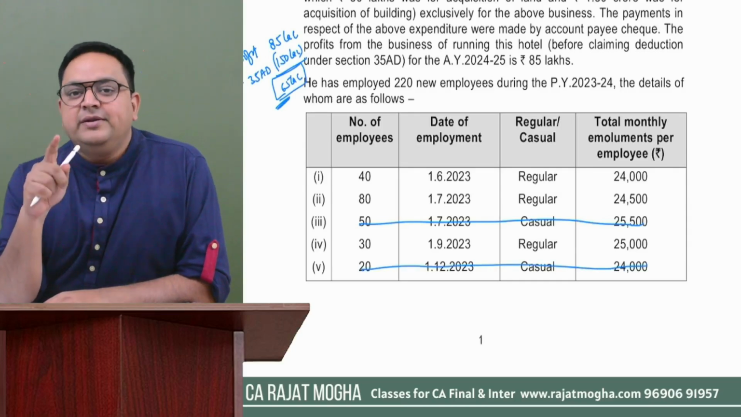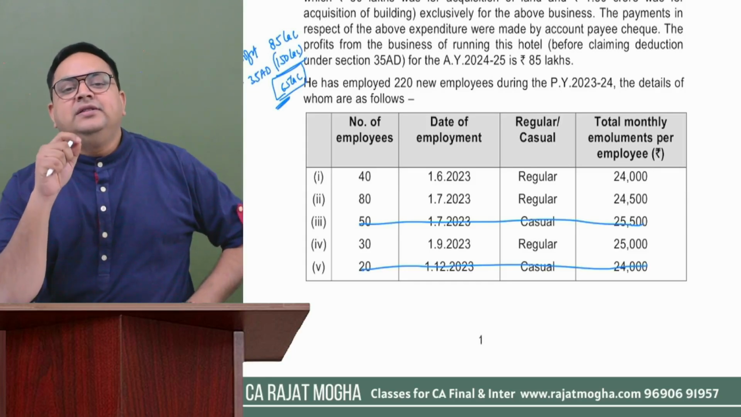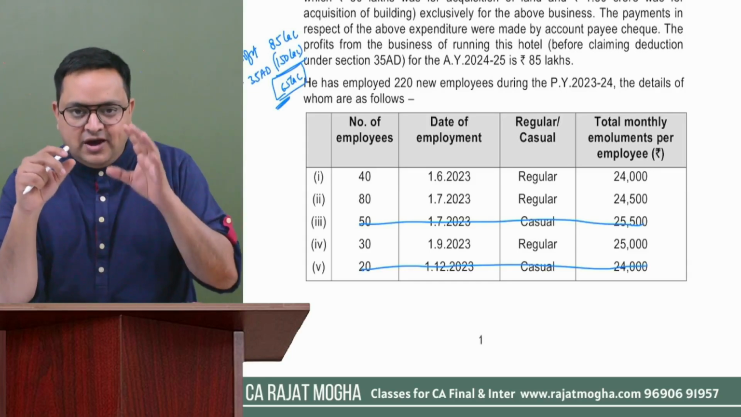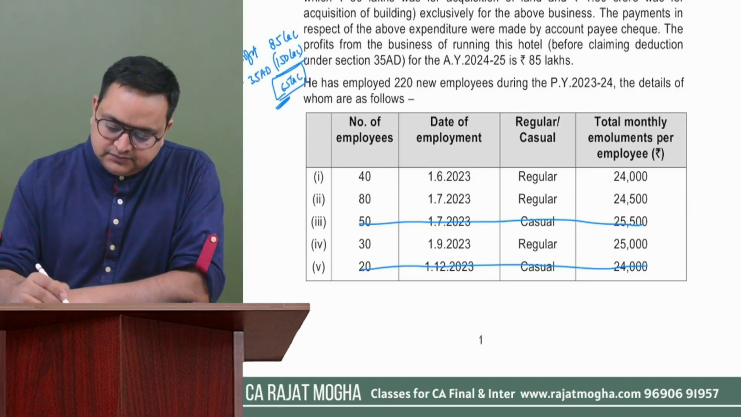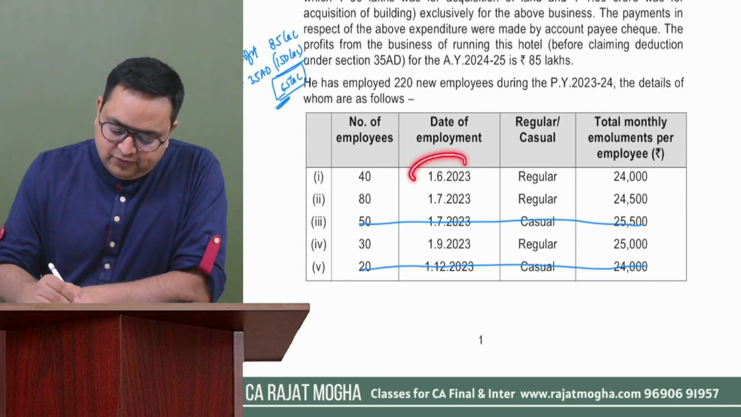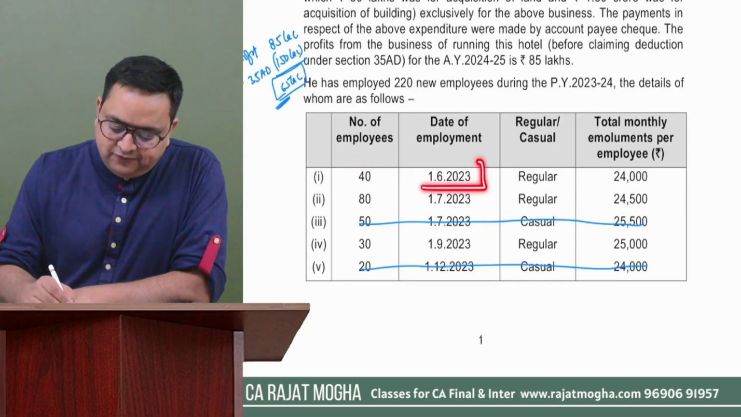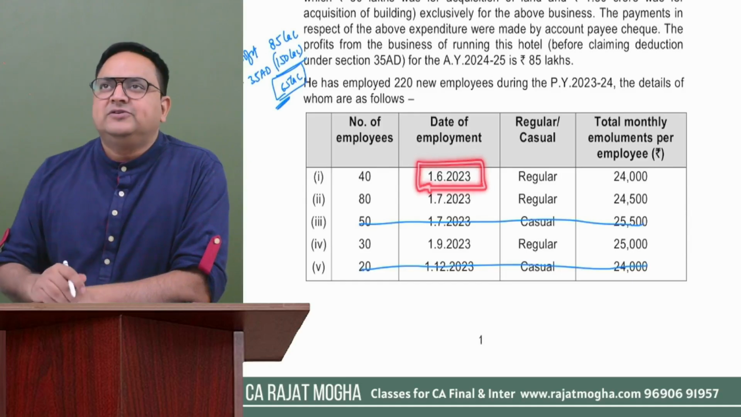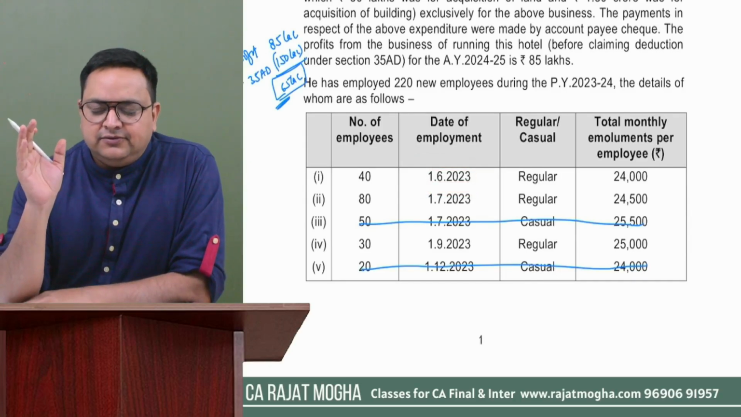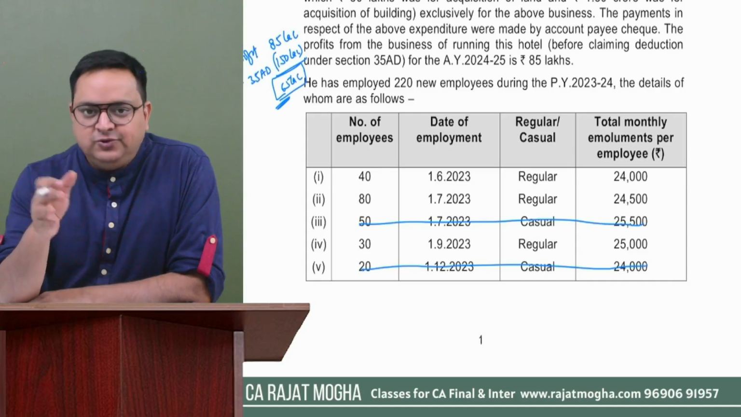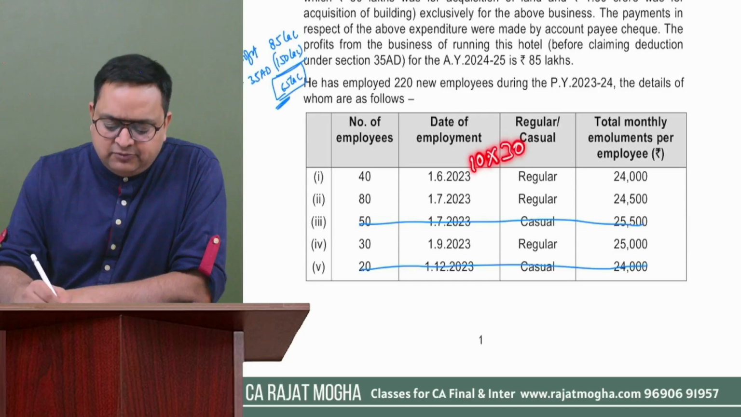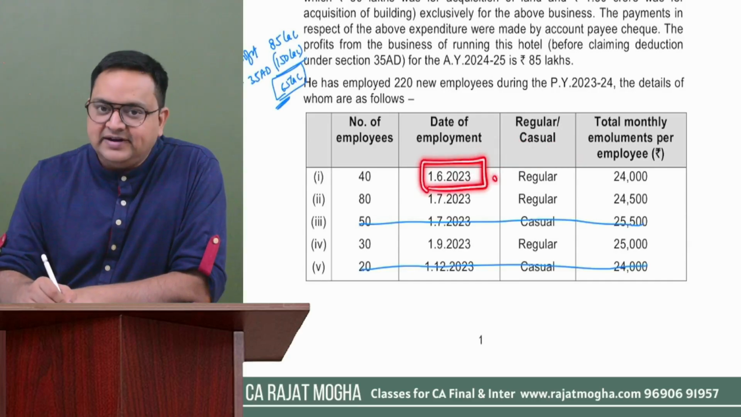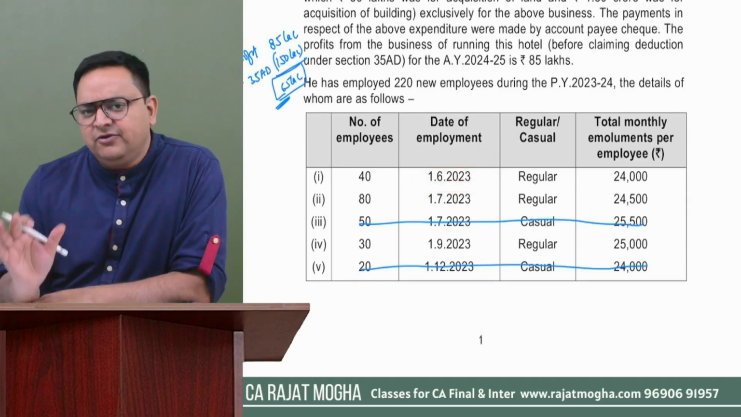Second thing is that regular employees must be employed in this year at least for 240 days. So now we have to calculate whether they are appointed for more than 240 or less than 240. It should be minimum 240. These 40 employees were employed from 1st of June 2023. In April and May they were not appointed, but from June they were. That is 10 months. Every month has almost 30 days, so 30 into 10 is 300 days. Yes, they are satisfying the condition of 240 days.